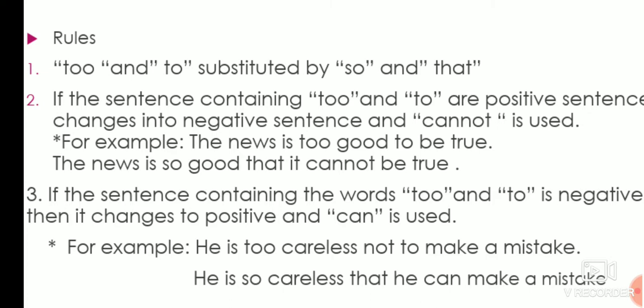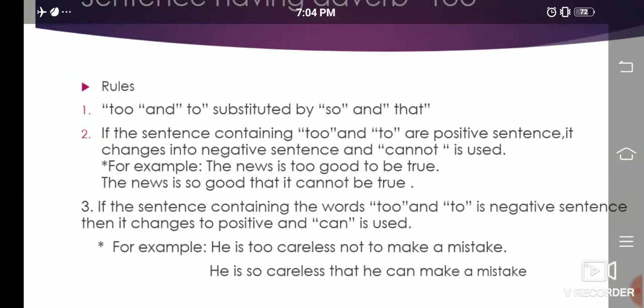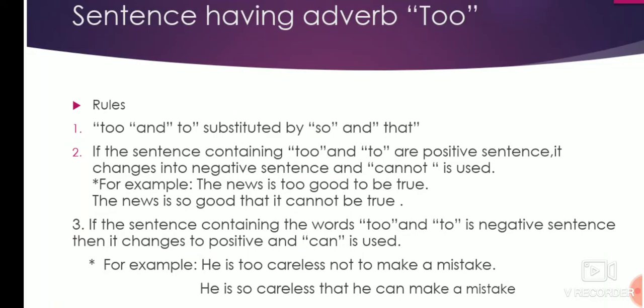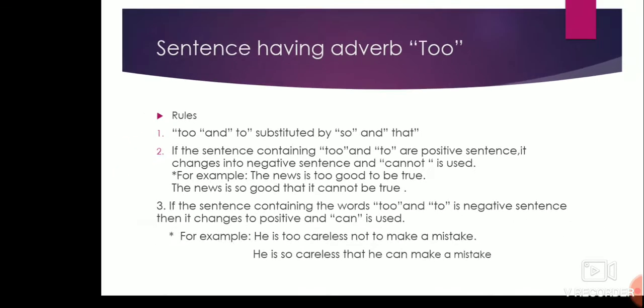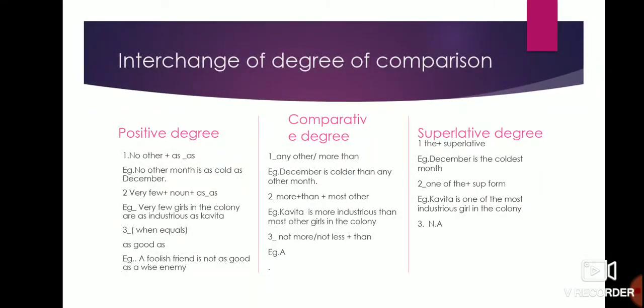Don't just depend on can and cannot. If negation is used, then the answer will be positive and you have to use can. And instead of too and to you have to use so and that. I hope it is clear. So that was the first transformation. In the second set, the rule is interchanging of sentences having the adverb too, and always there will be too and to. Like: coffee is too hot to drink. So the coffee is so hot that it cannot be drunk.